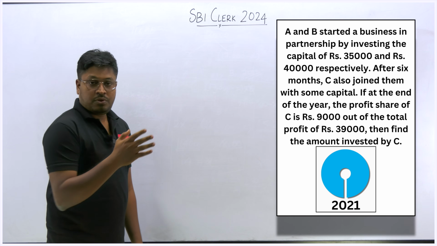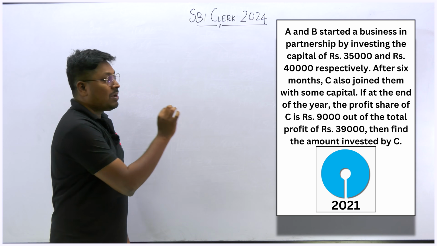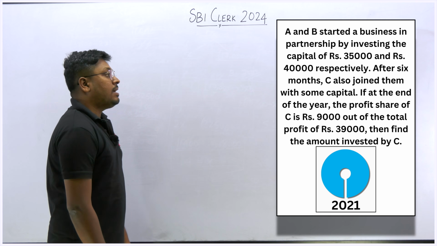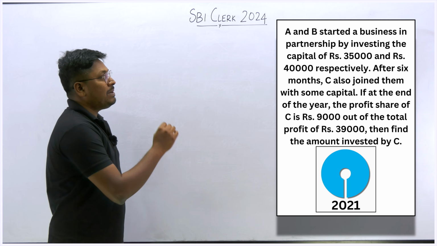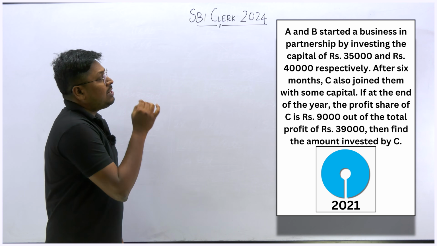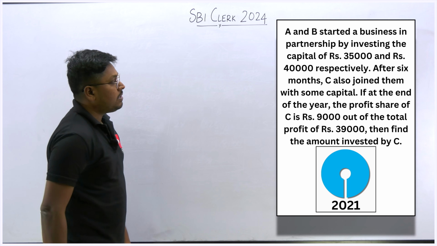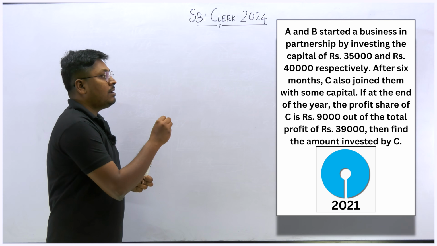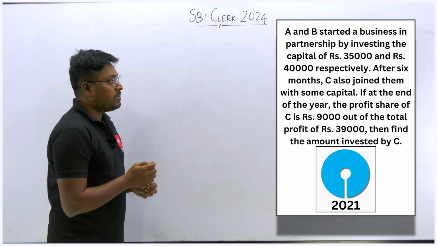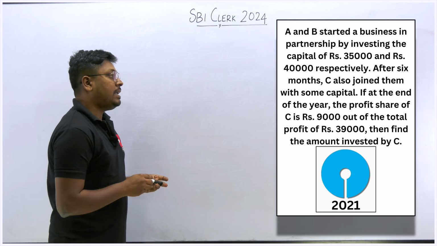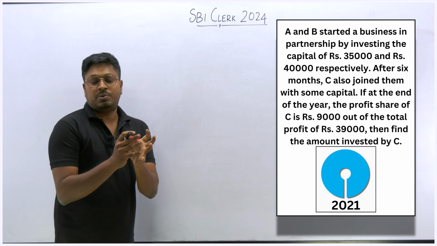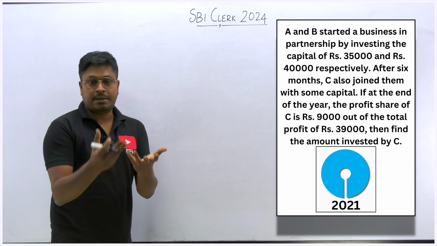So here is the fourth question, which was asked in the 2021 SBI Clerk exam. A and B started a business by investing rupees 35,000 and rupees 40,000 respectively. After 6 months, C joined them, and at the end of the year, the share of C is rupees 9,000 out of the total profit of 39,000. Find the investment of C. Our target is to find the investment that was made by C.